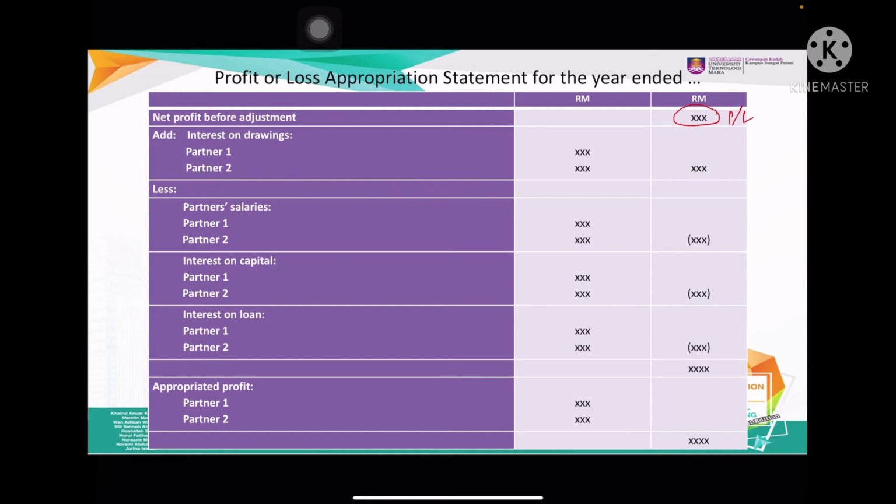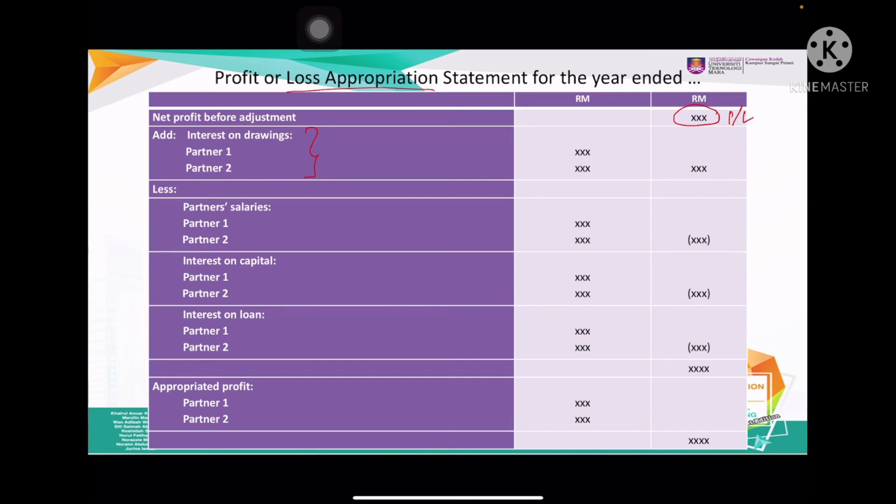So now we have to extend the profit or loss appropriation statement. So in this statement, it is actually how we are going to divide the profit to each of the partners. And please do bear in mind, interest on drawing we are going to add as revenue. Why?